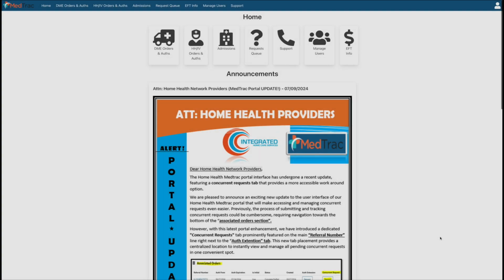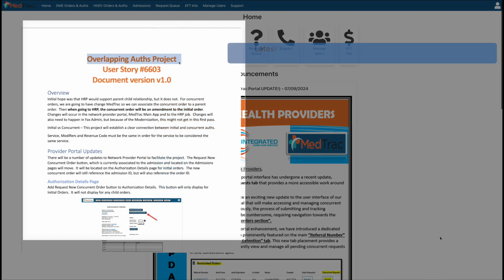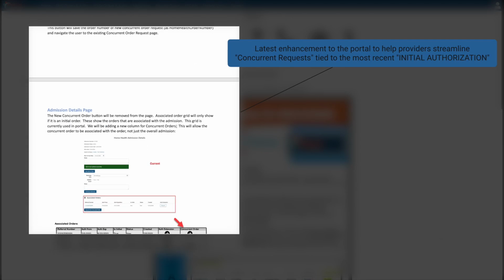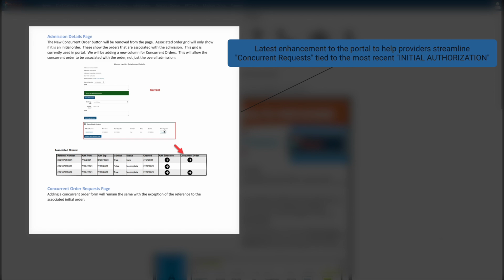Welcome to the Overlapping Authorizations and Concurrent Request Filing training module for home health providers. In this video, we will be covering the most recent workflows and processes when filing a concurrent request. This new workflow coincides with the recent MedTrack interface update for filing a reauthorization. First, we will begin with explaining the Overlapping Authorizations interface update in MedTrack and how beneficial this latest enhancement is to you as a network provider.